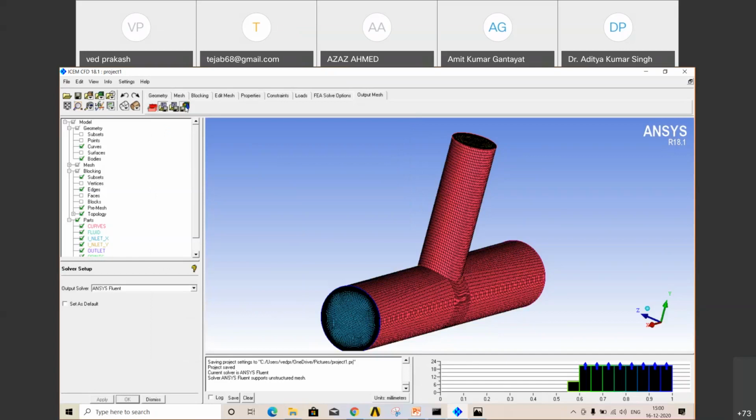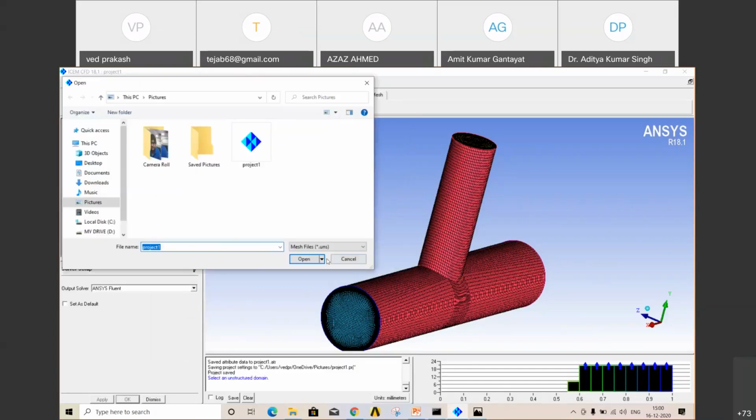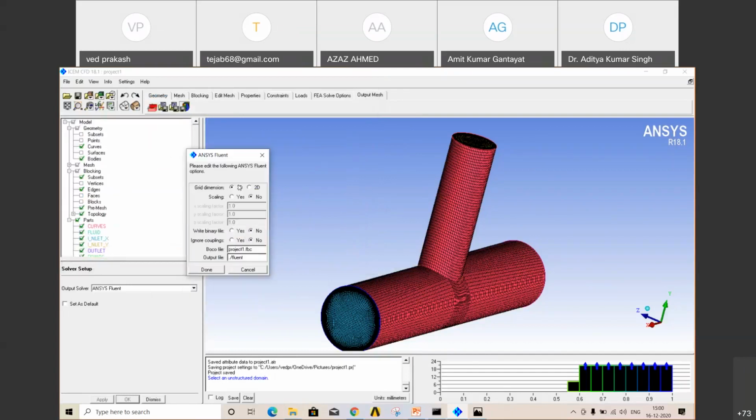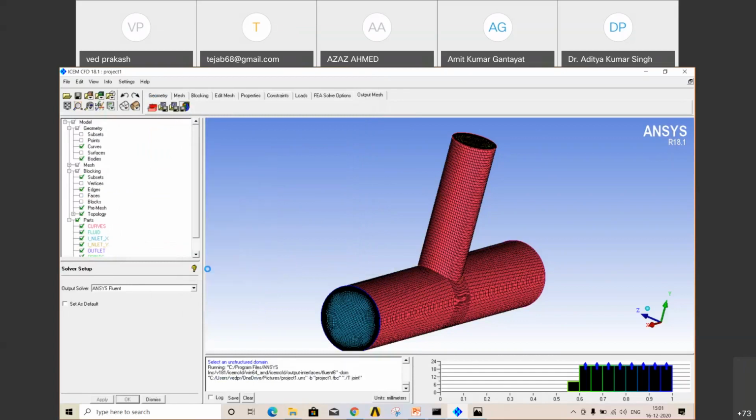Now the last option is write input. Now I am writing this mesh file into .msh format. Yes. Just open here. Here your dimension is 3D and you can change your geometry name, like T join. Okay, and done. I have already saved this file in .msh format, I'm just showing how to save. So here you will get done with translation, which means your file is saved.